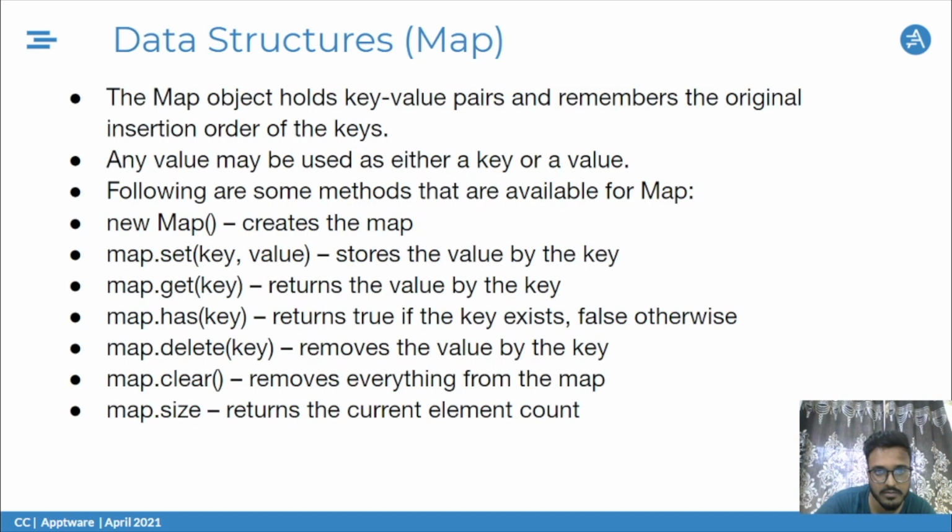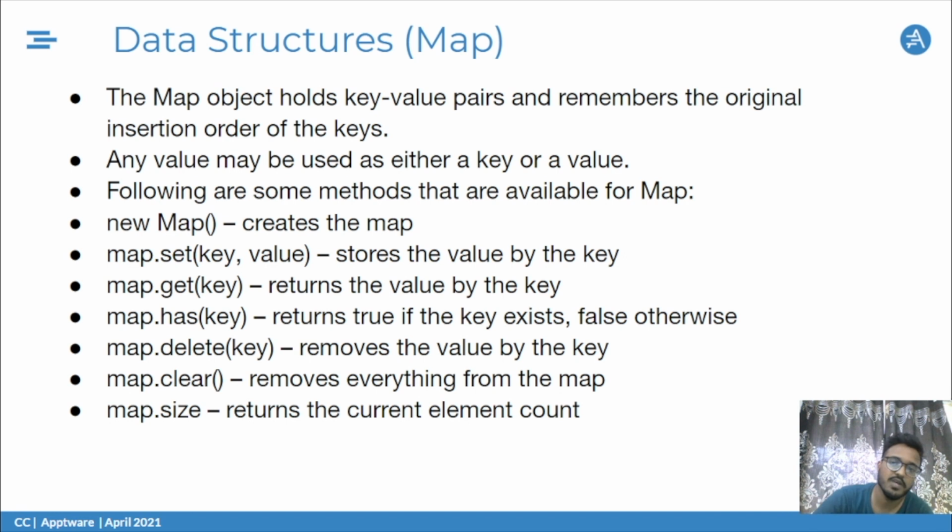Moving on, now we'll discuss some of the data structures that are available in JavaScript. Basically, the main data structures are map, set, weak map, and weak set. We'll start with map right now. Map holds key value pairs, which is similar to an object. We can use any type for keys as well as for values. There is no restriction on that, and it remembers the original insertion order of the keys. That is one important point for map.